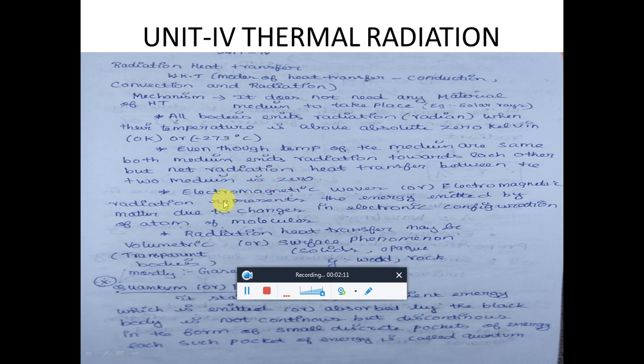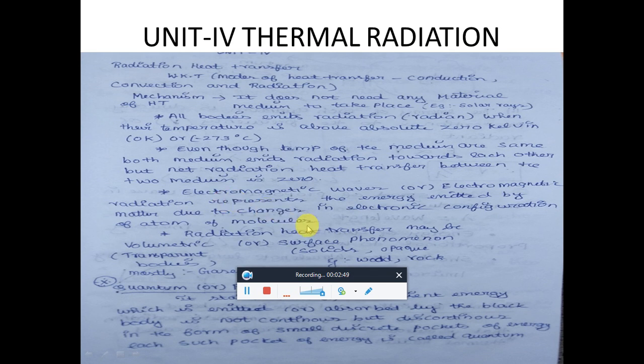Next, radiation takes place through electromagnetic waves. Radiation is in the form of electromagnetic waves or electromagnetic radiation. So we need to know what electromagnetic waves are. In chemistry we have read about the K shell, L shell, M, N, and all the shells, and we know that in each shell electrons are present. Suppose an electron moves from one orbit to the next, say from the L shell to the M shell, it will release energy.